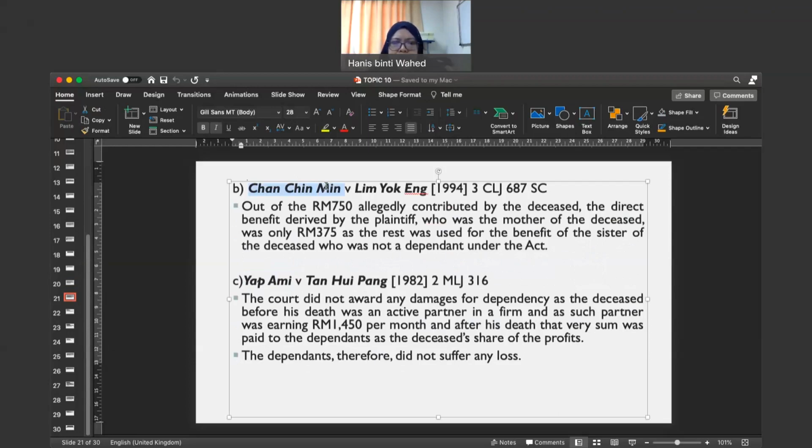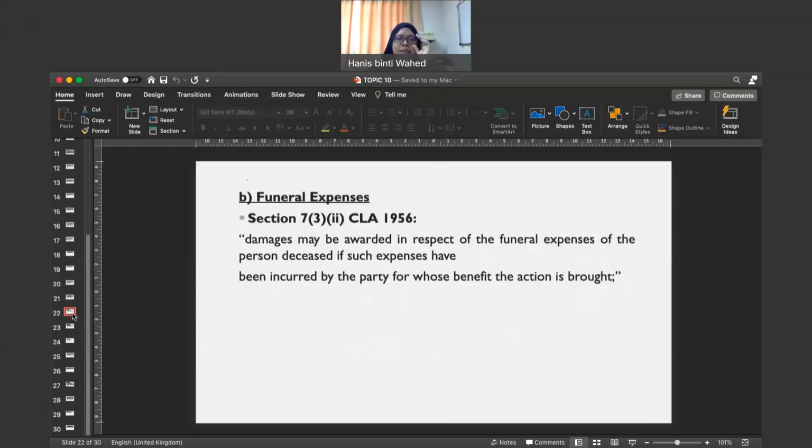Okay, and then aside from loss of support, the dependent can also claim for funeral expenses, as stated in section 7, subsection 3, 2. If you read section 7, subsection 3, 2, it says that damages may be awarded in respect of the funeral expenses of the person deceased if such expenses have been incurred by the party for whose benefit the action is brought. Okay, so kita boleh kata you boleh claim for funeral expenses, yeah.